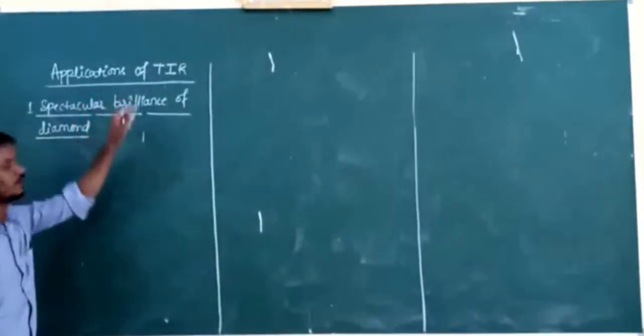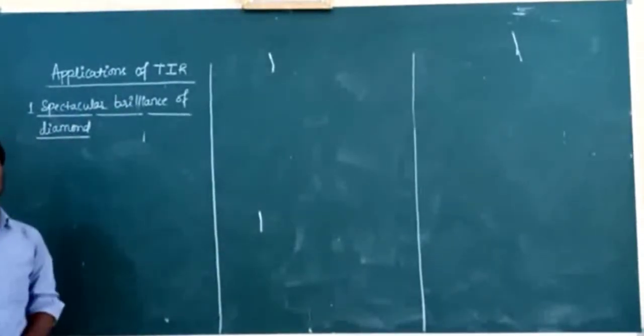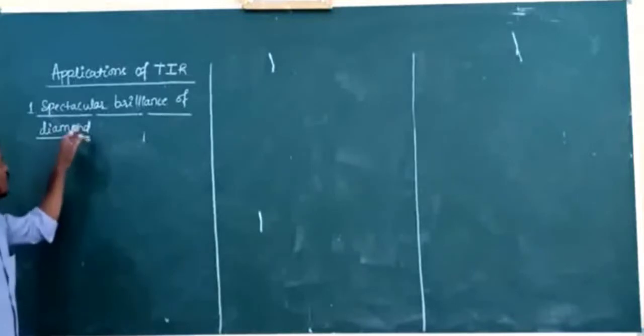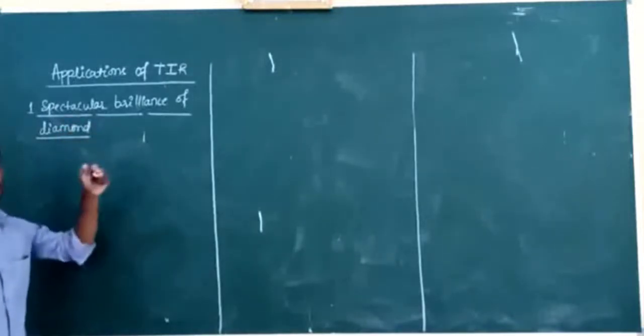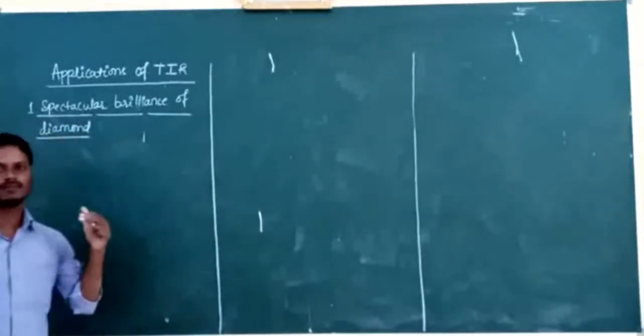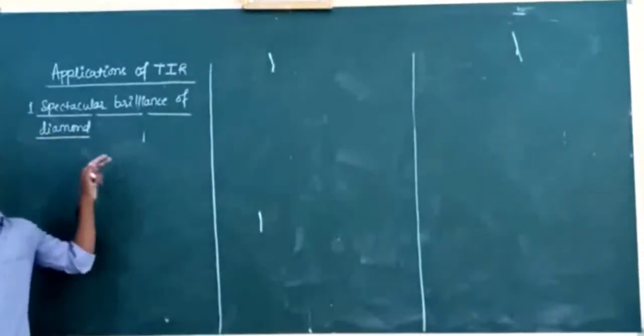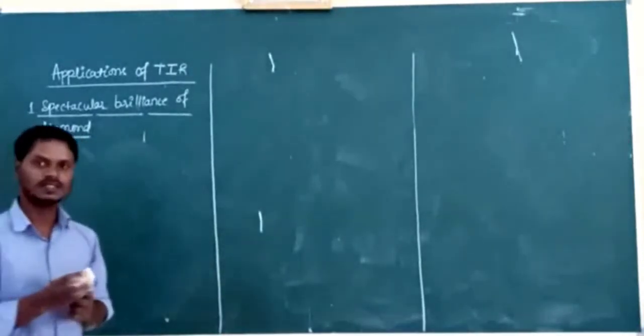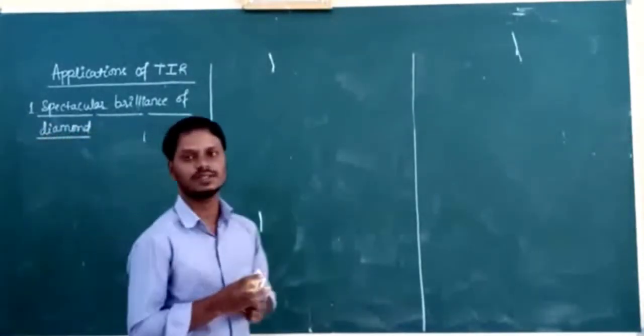Now, applications of total internal reflection of light. What is the first application here? Why does the diamond sparkle brilliantly? What is the cause of the spectacular brilliance of diamond? That is total internal reflection of light. Already we know the refractive index of diamond is 2.42.